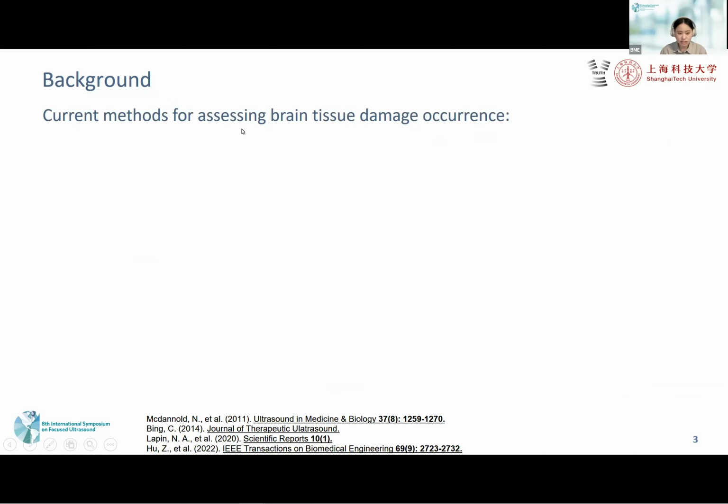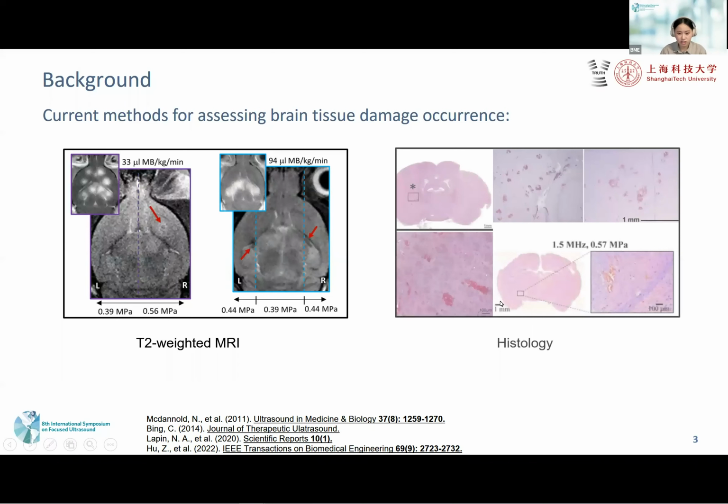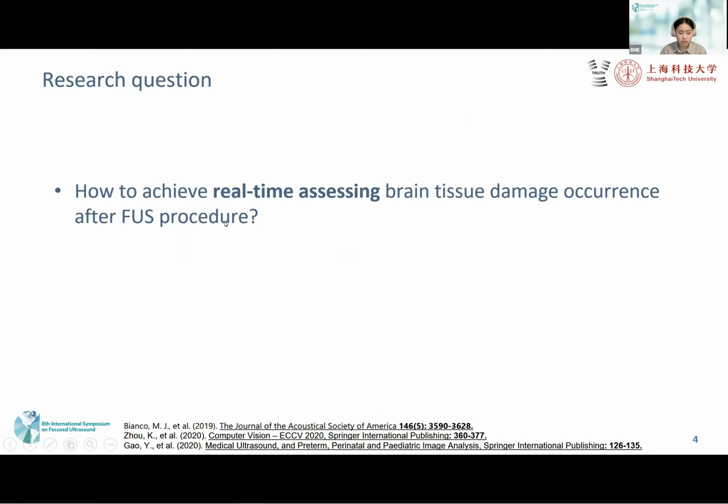Current methods for assessing brain tissue damage occurrence, such as hemorrhage or red blood cell extravasation, include T2-weighted MRI and histology. They are both feasible, but the former requires access to an MRI scanner, and the latter requires complicated tissue harvesting and processing, which is time-consuming and not feasible for in vivo assessment. So our research question is how to achieve real-time assessment of brain tissue damage occurrence after the FUS procedure.